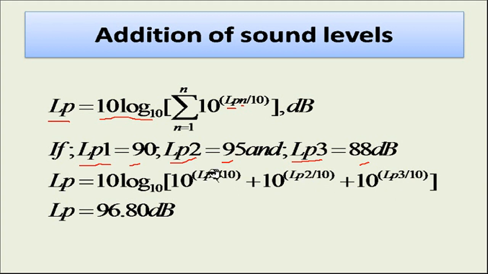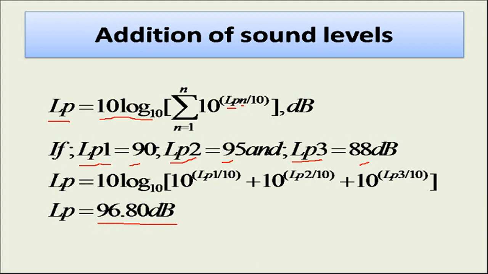So 10 raised to power 9 plus 10 raised to power 95 by 10, so 9.5, plus 10 raised to power 8.8. Then if I take the log of this sum and multiply it by 10, it will be 96.80 decibels. So this is the exact value of the sound pressure level by the three different machines.